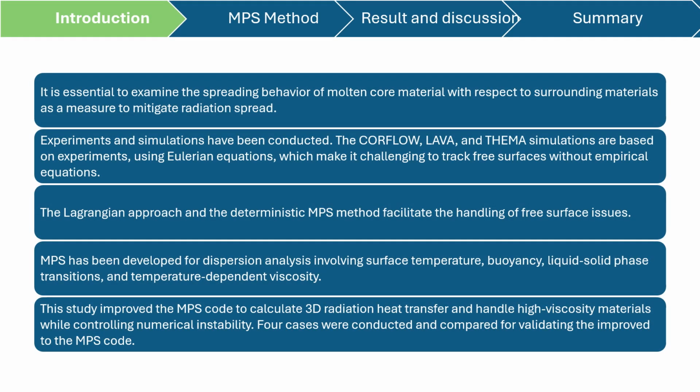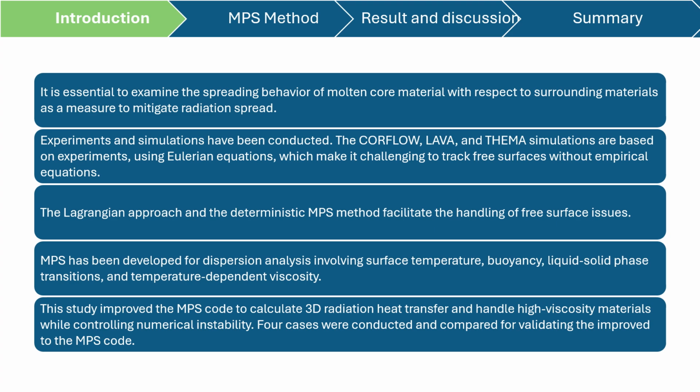It is essential to examine the spreading behavior of molten core material with respect to surrounding material as a measure to mitigate radiation spread. Experiments and simulations have been conducted. The CORFLOW, LAVA, and TEMA simulations are based on experiments using the Euler equation, which makes it challenging to track free surfaces without empirical equations. So from that, the Lagrangian approach and the deterministic nature of the MPS method facilitate the handling of free surface issues.